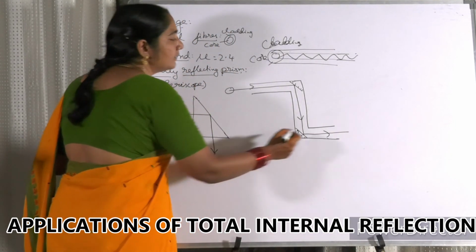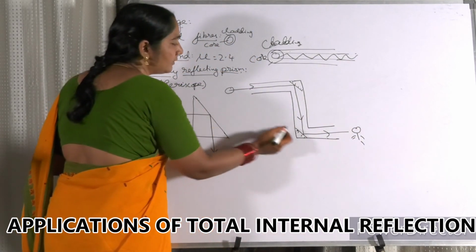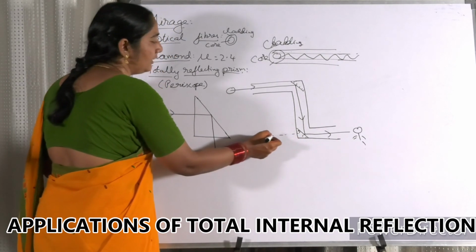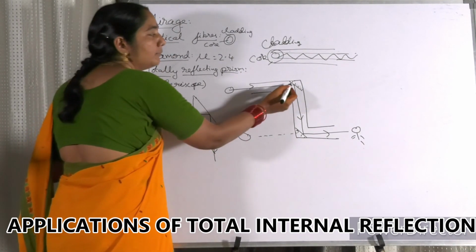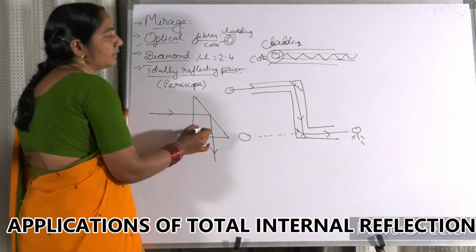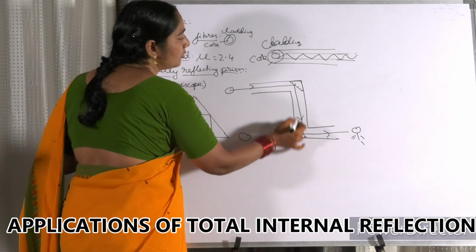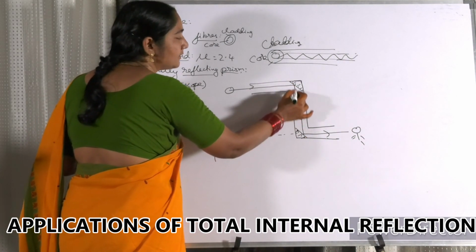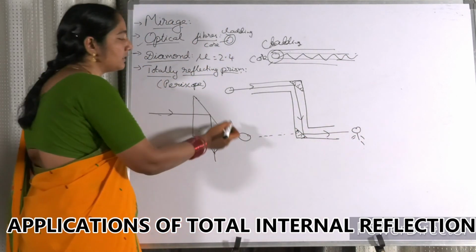So you are standing here, you are able to see the object here, but you feel that this object is present here. This mirror can be replaced with a prism. If you replace this mirror by a prism, you can put the two prisms here. In this case, the total internal reflection is taking place and you are able to see the object.